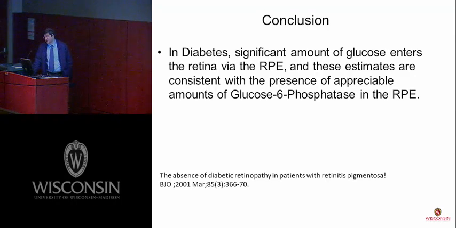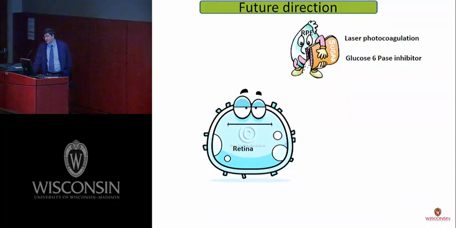It's interesting to know that in patients with retinitis pigmentosa, it's very rare to have diabetic retinopathy. And the other factor is that we use a non-competitive blocker of glucose 6-phosphatase. And it's not physiologic because it totally blocks this enzyme and maybe in the long term leads to chorioretinal atrophy. So we should synthesize a new competitive inhibitor. We only need to decrease the activity of this enzyme in the RPE, not totally disrupt it.